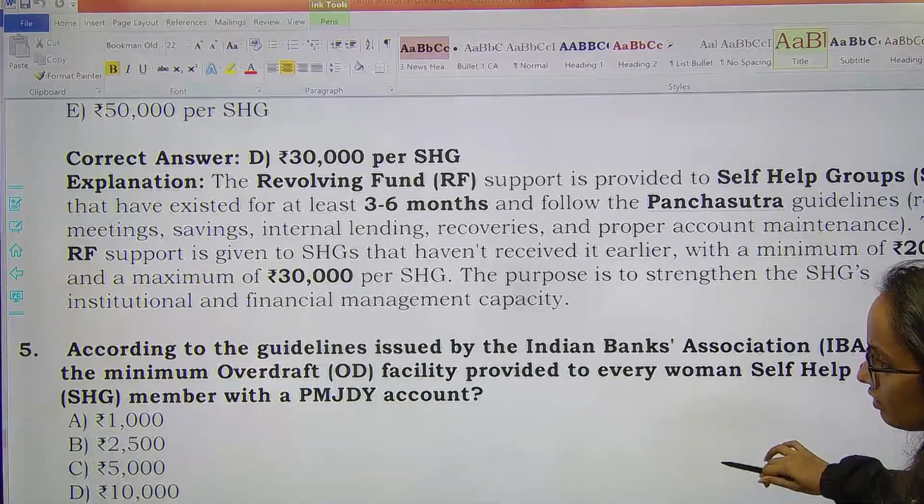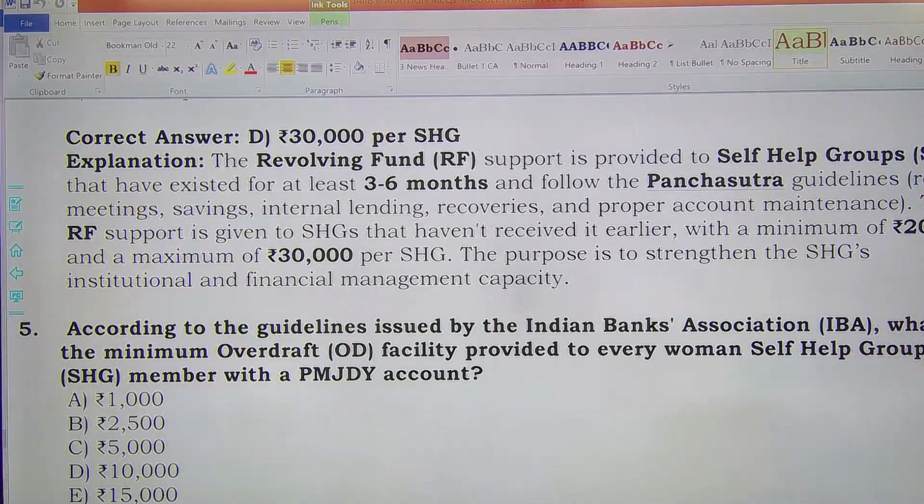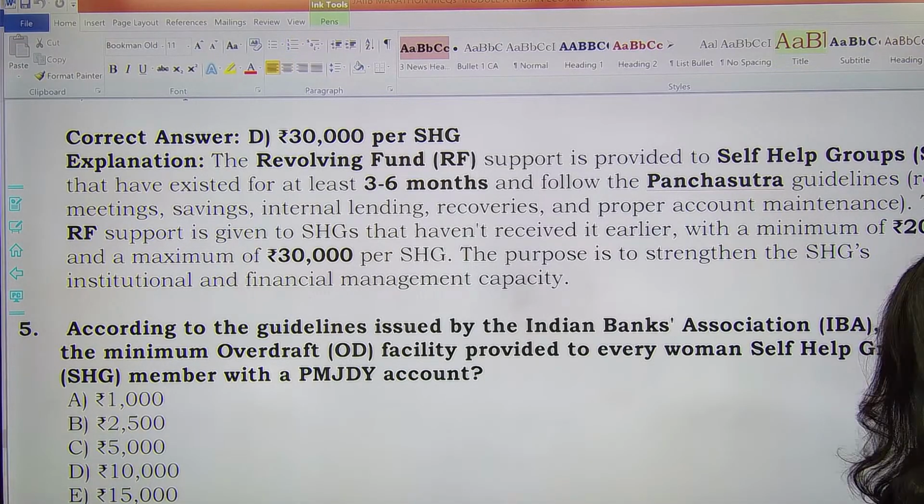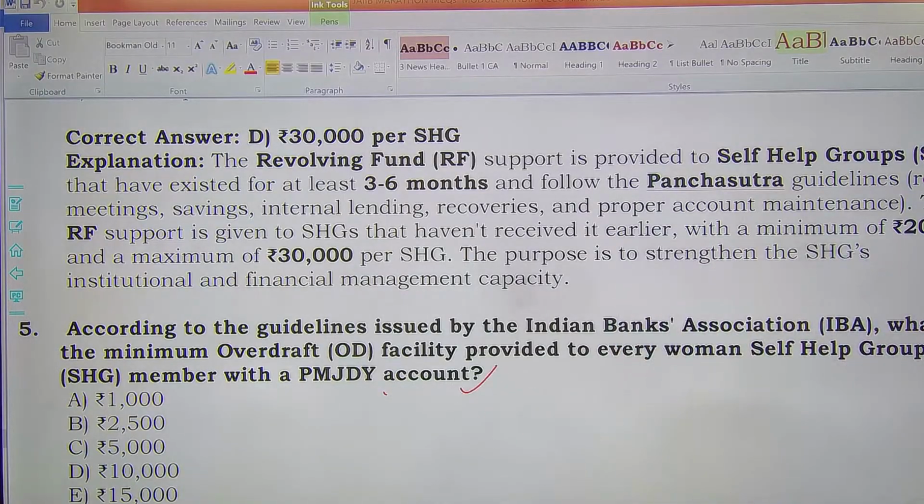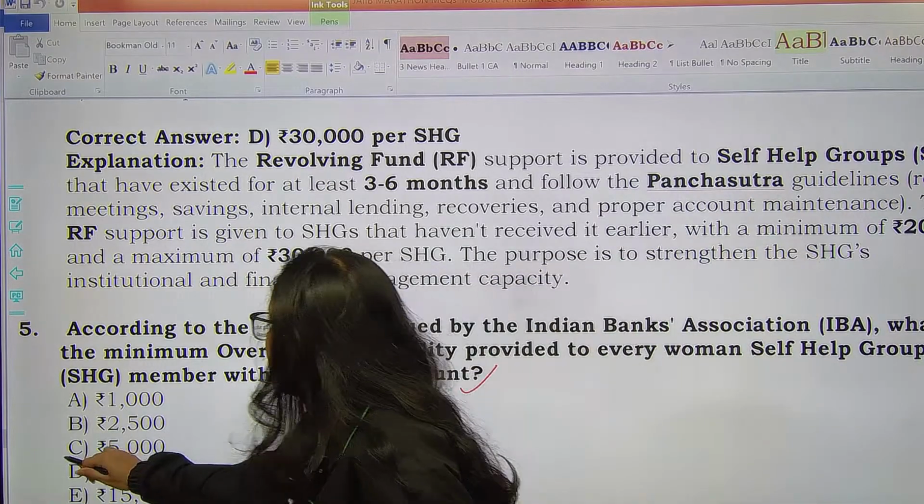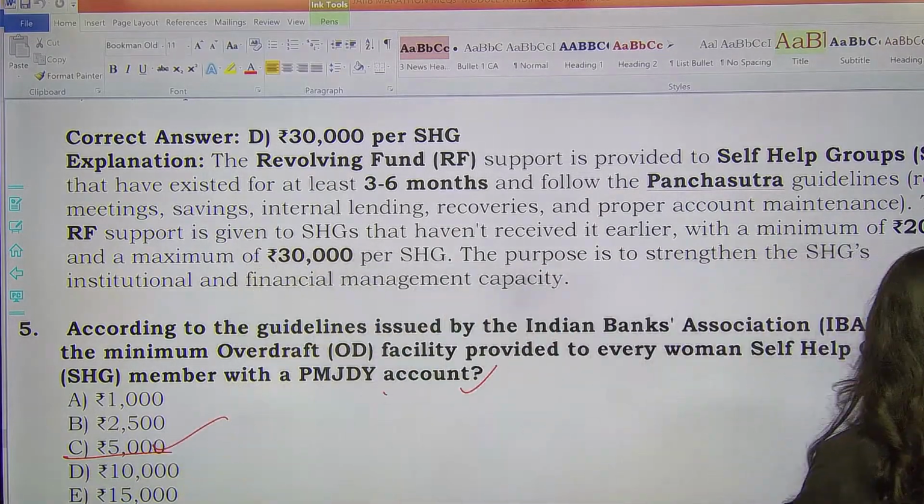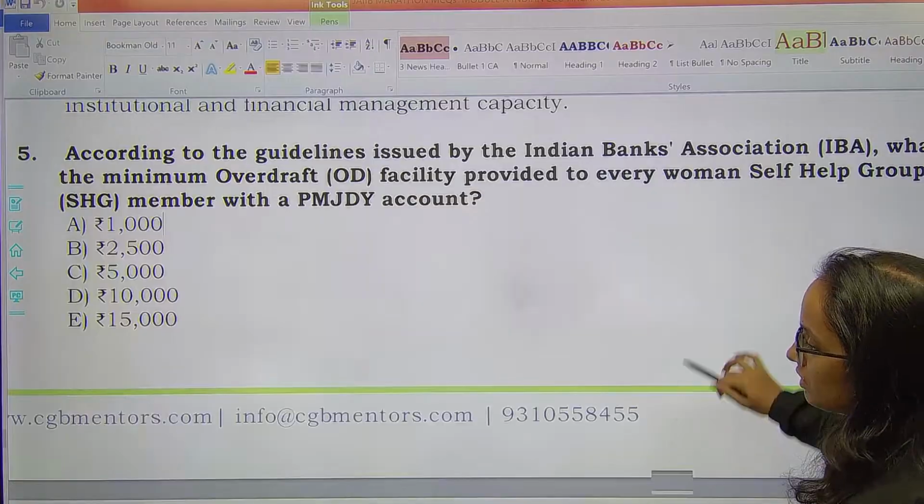Next question. According to the guidelines issued by Indian Banks Association, what is the minimum overdraft facility provided to every women self-help group member with a Pradhan Mantri Jan Dhan Yojana account? So here the correct answer will be option C, rupees 5,000. Remember, okay, 5,000 rupees. Next one.